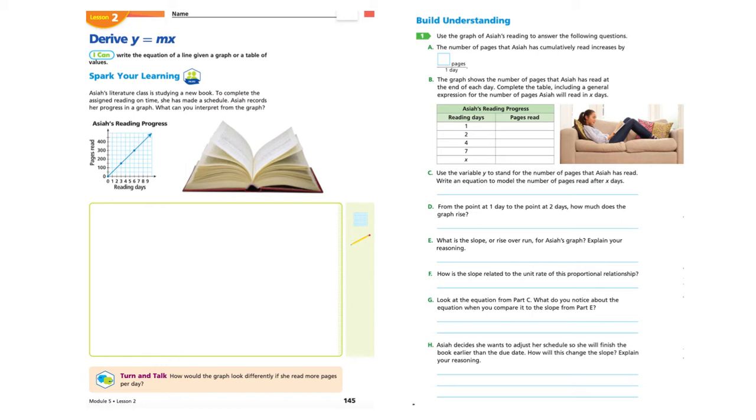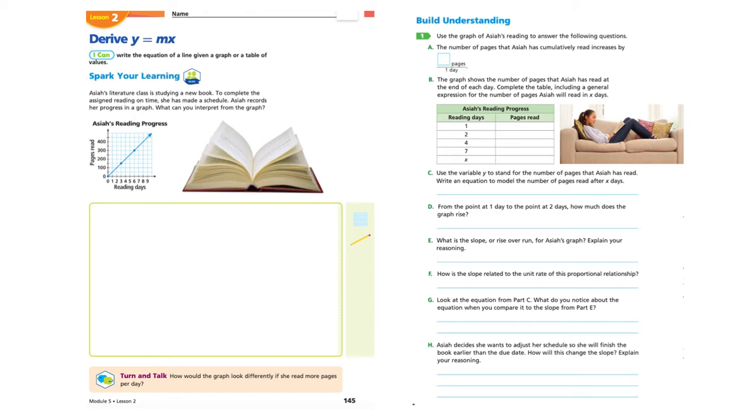So once you've filled in the table here with these values, down at the bottom for X, they want you to write what this would be in terms of X. So instead of just writing, oh, this is Y, write Y in terms of X. So if you notice, let's say day 1, you can see over here on the graph that she's read 50 pages. And then day 2, you can kind of see, oh, look at day 2, she's read 100 pages. You'll see a pattern emerging in how many pages she reads each day. So how many times the number of days is the pages that she read, if that helps.